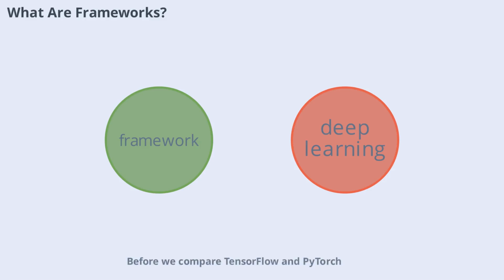Before we compare TensorFlow and PyTorch, let's clarify what a deep learning framework actually is. In simple terms, a framework provides the building blocks for designing, training, and deploying neural networks. These tools handle complex mathematical operations, manage data flow, and optimize computations, so you can focus on building models rather than reinventing the wheel. Frameworks like TensorFlow and PyTorch offer libraries, APIs, and tools that streamline the development process, making deep learning accessible to more people.